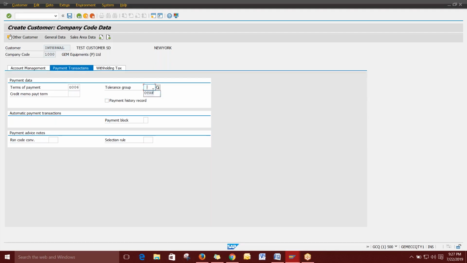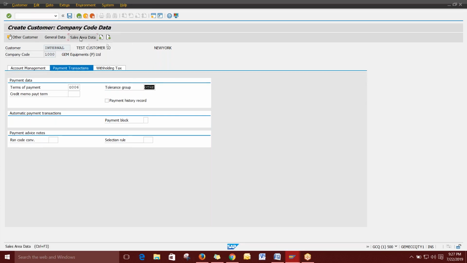So I'm just giving the other option, that means we don't give any tolerance, zero tolerance. Usually for customers we don't give tolerance, because only for the vendor we will give the tolerance, not for the customer.